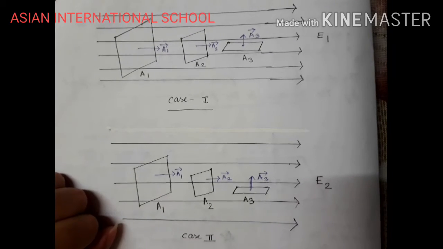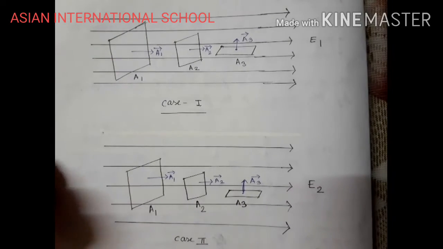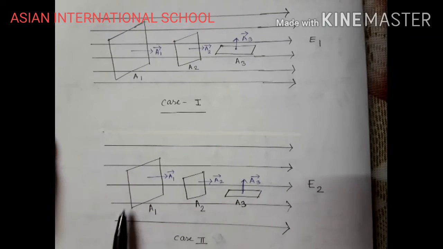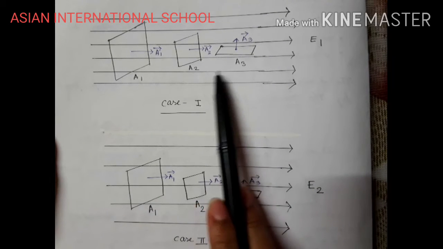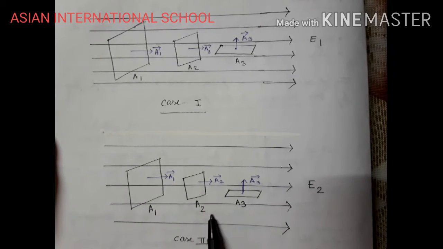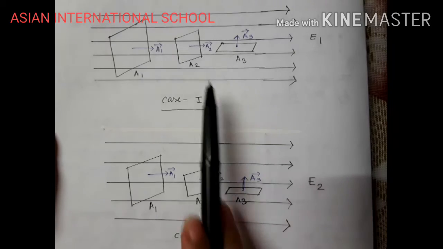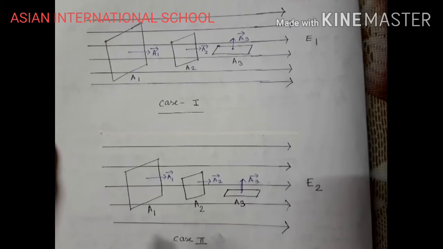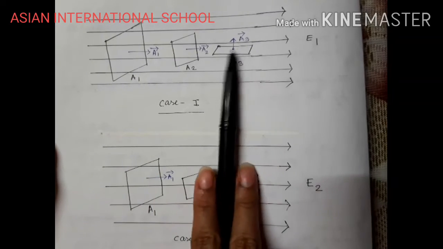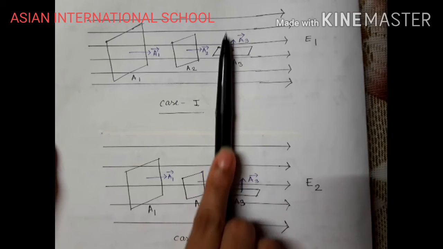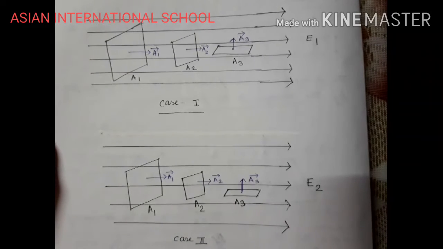Now we are keeping three plates in both of the electric fields. The area A1 is equal in both, this area and this area. A2 we are keeping in both of them, and A3. We are considering that A2 and A3 are equal in area. They are the same square units here also. Now these are the directions of my area vectors, perpendicular. See, this is also perpendicular. This will be upward the way it is being kept. A3 will be upward directed.